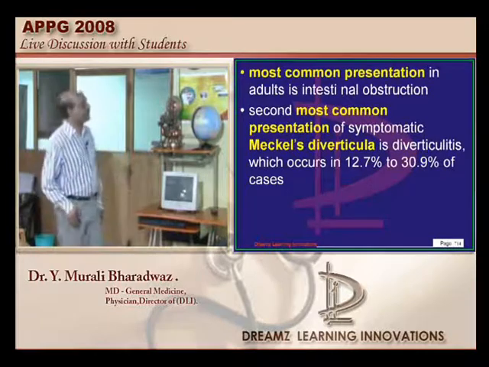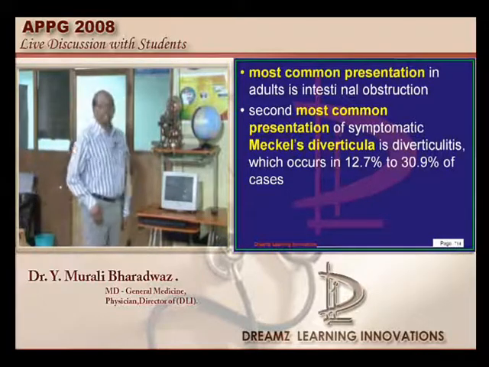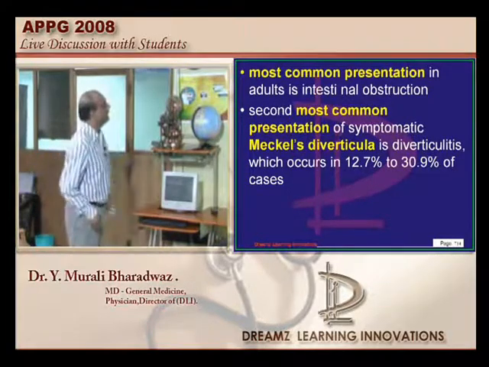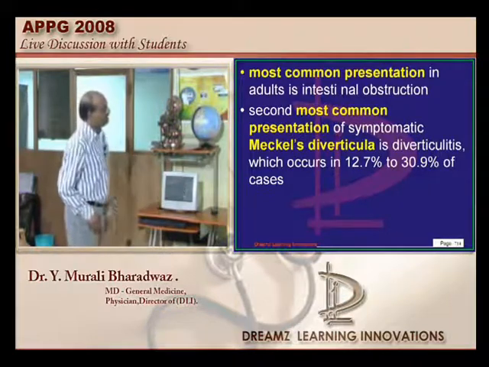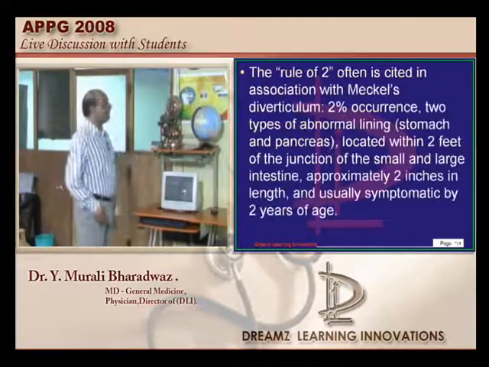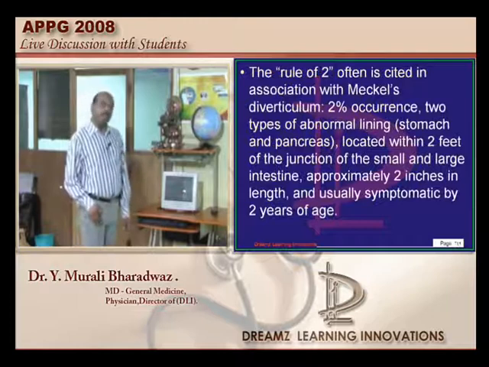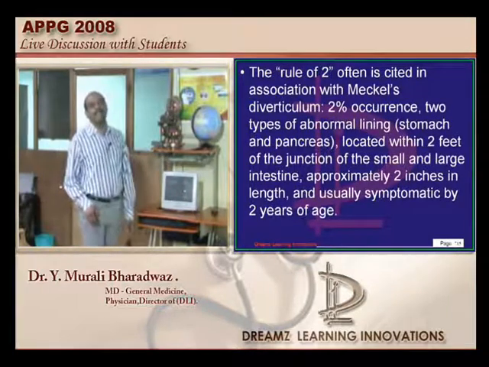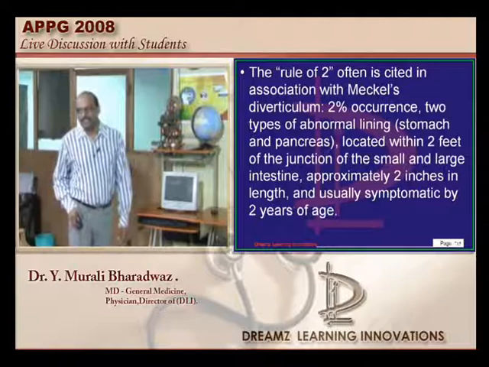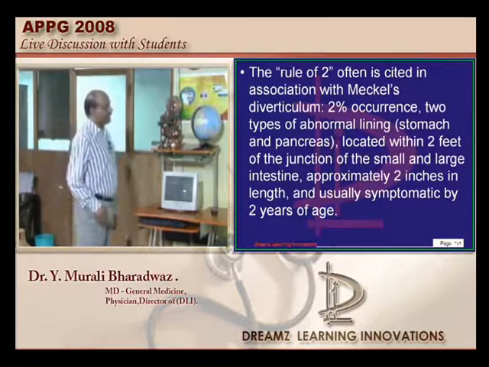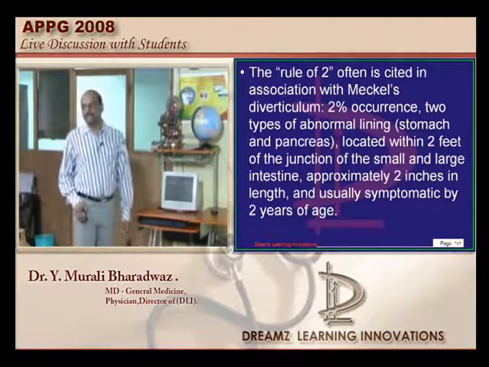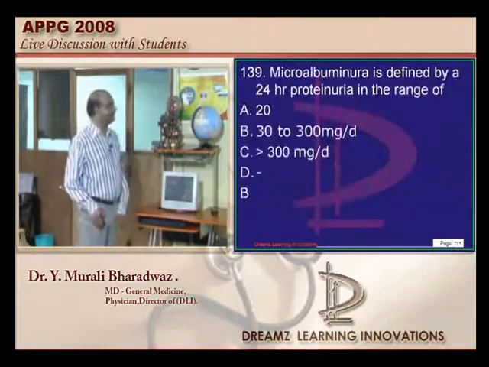The second most common presentation is diverticulitis in the case of adults. Whereas if you take children, bleeding from the intestine is most common, then comes blockage of the intestine, intestinal obstruction. So be happy if you answered lower GI bleed until the results come. So the answer is B actually.